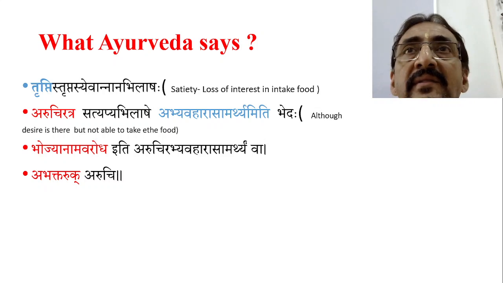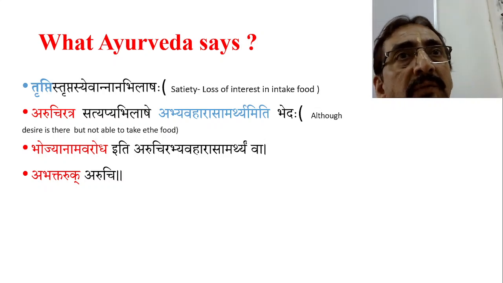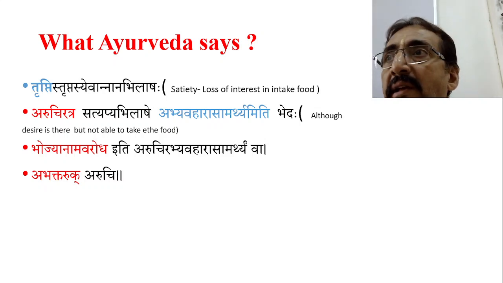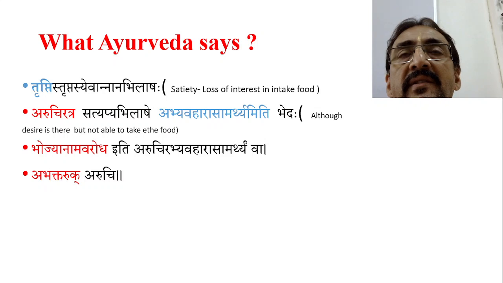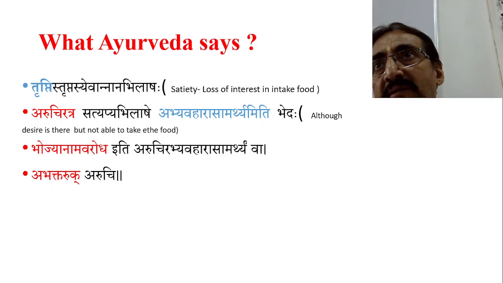Then Asya Virasya is explained in a different context. Whether they are one and the same, or different, or whether they want to convey different meanings, is very important. As we have seen, appetite is there, hunger is there, increased appetite, decreased appetite, perversion of appetite is there, isn't it?